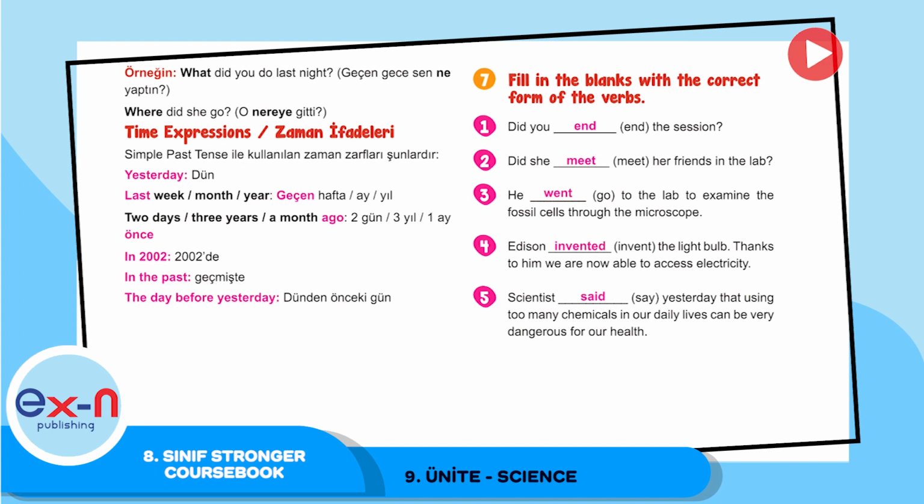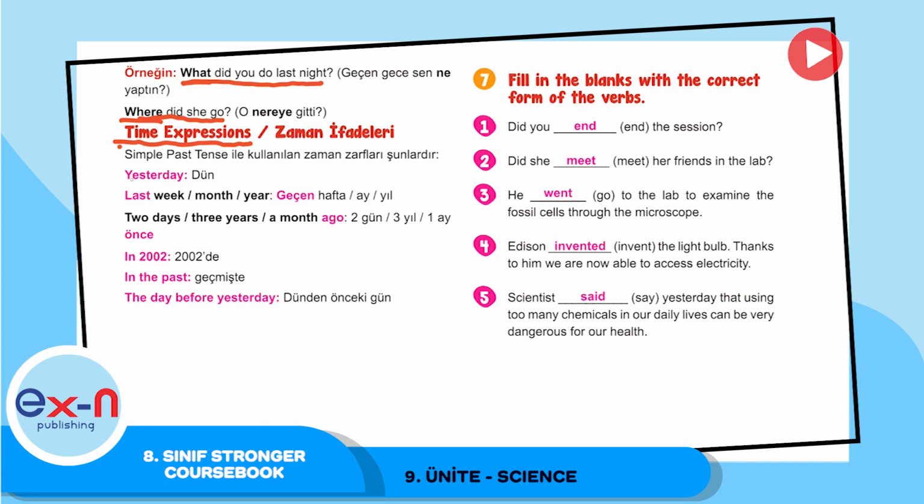Also we can make WH questions, the questions that start with, for example, what or where. You can say, what did you do last night? Or, where did she go? We can use some time expressions too to answer some questions, like when did you go there?